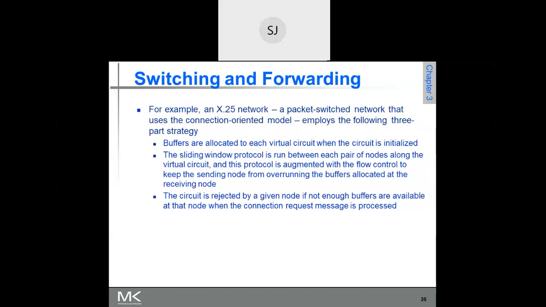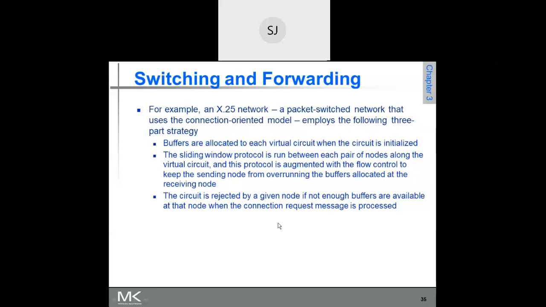Then for this virtual circuit they may allocate around 4 or 5 buffers, because whenever a packet on this virtual circuit number comes, the switch should be able to store it in the buffer, process it, and forward it to the outgoing line. It uses sliding window protocol and all that.